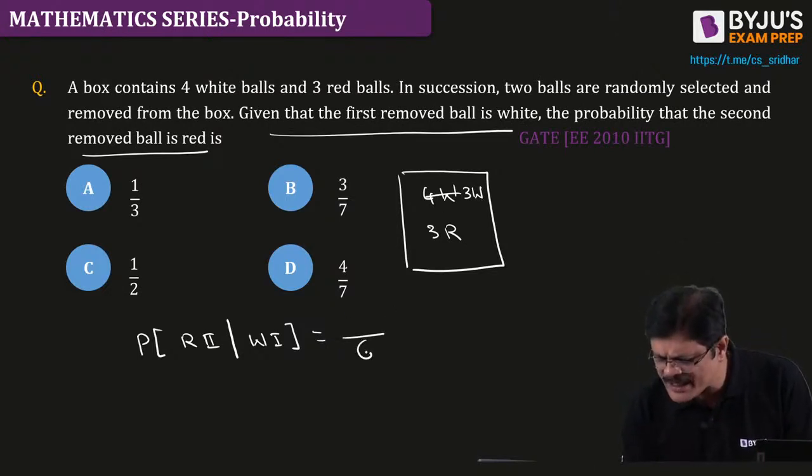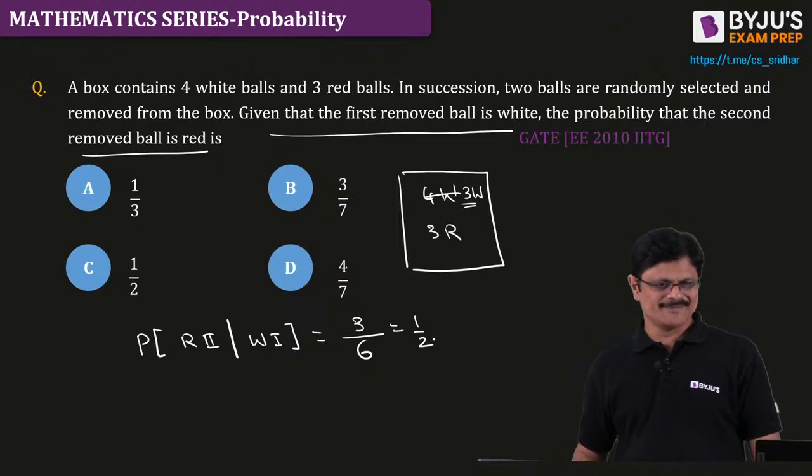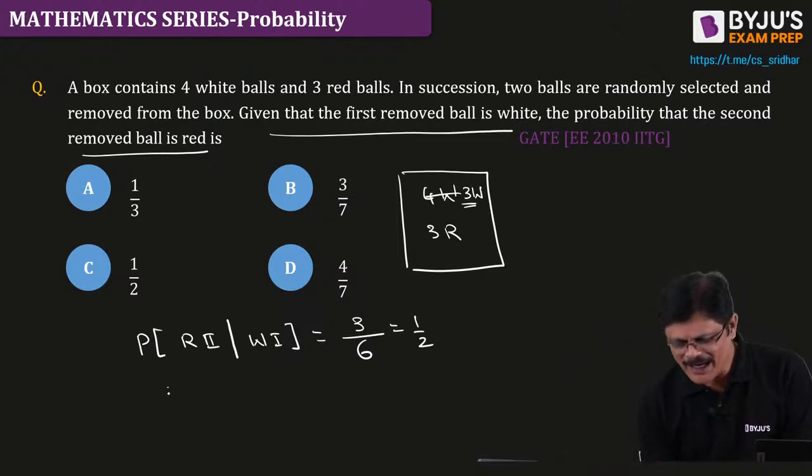Now how many balls are there? 6. What is the probability of selecting a red ball? 3 by 6, means what? 1 by 2 is the correct answer. Okay? I'll ask you one more question.